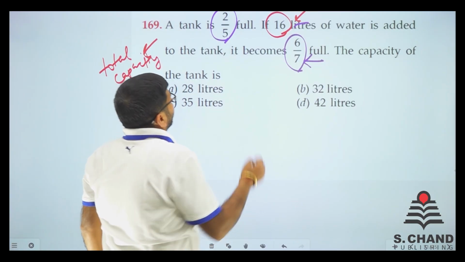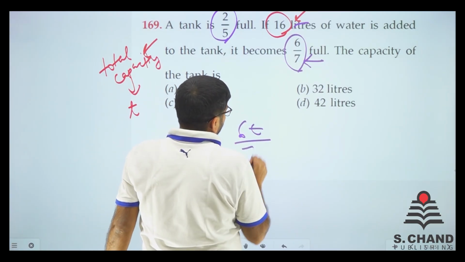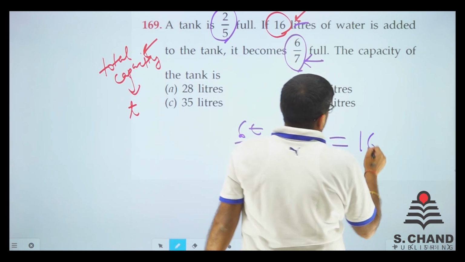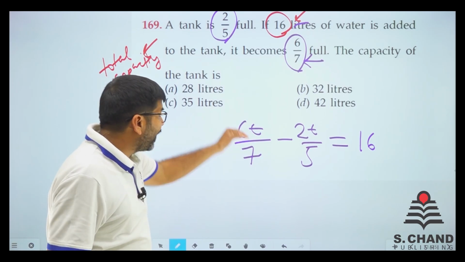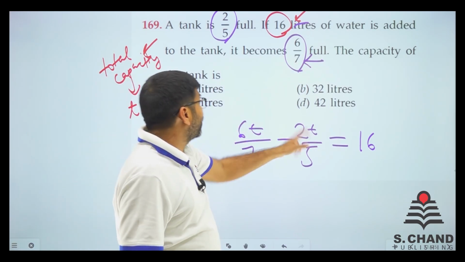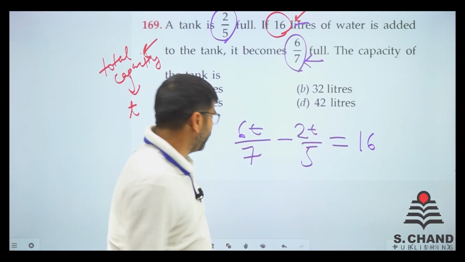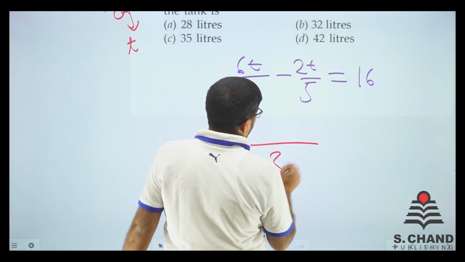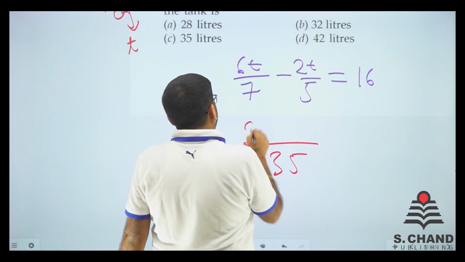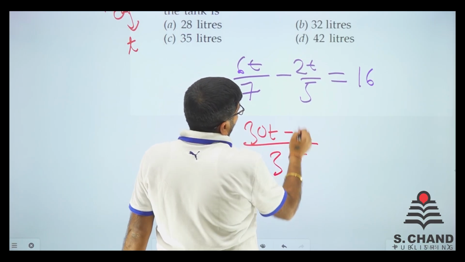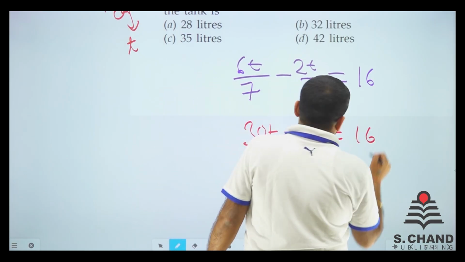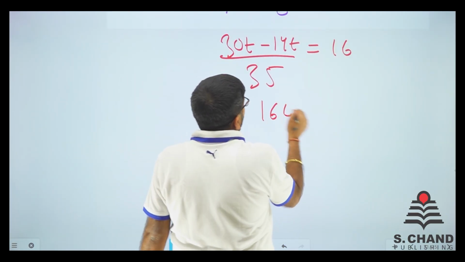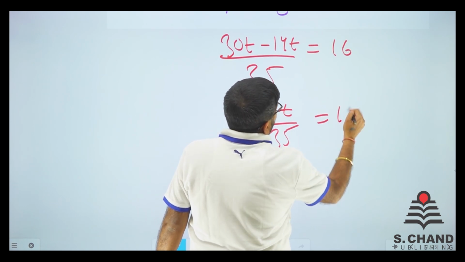Yes. So we get 6T by 7 minus 2T by 5 is equal to 16. T is total. So total's 6 by 7 part minus total's 2 by 5 is 16. So let's solve this. We write 35 here. We write 5 into 6, 30 there. Minus 7 into 2, 14T there is equal to 16. So 30T minus 14T is 16T. Divide by 35 is equal to 16.